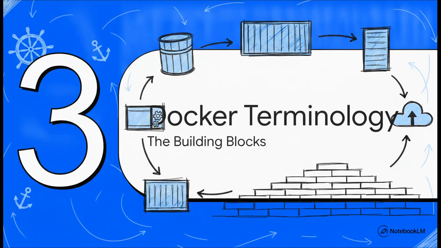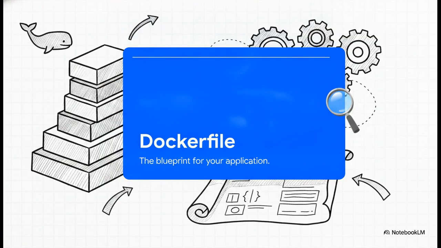Section 3, key Docker terminology, the building blocks. Before we hit the command line, we're going to quickly build a strong mental model with 4 absolutely essential terms. First up is the Dockerfile. Every single container starts right here. Think of the Dockerfile as the exact blueprint, or a really strict, step-by-step set of instructions for building your application environment. It's just a simple text file that tells Docker what base operating system to use, which application files to copy inside, and exactly what installation commands to run.